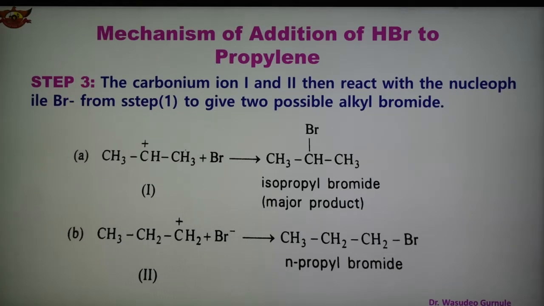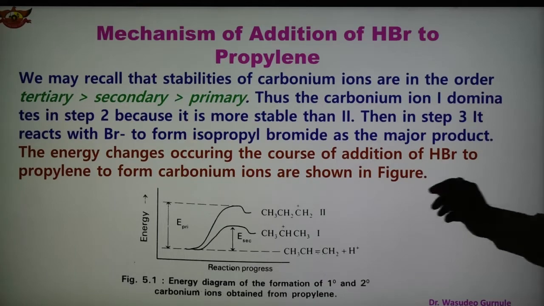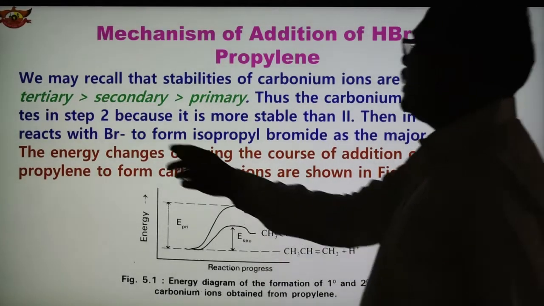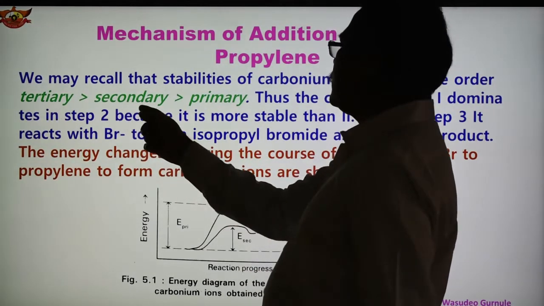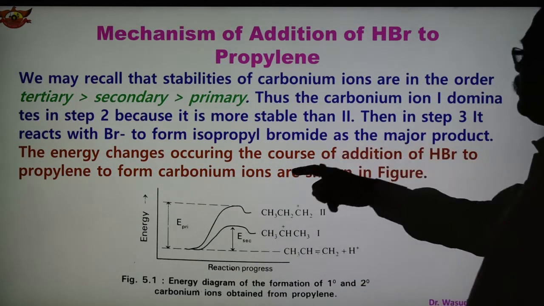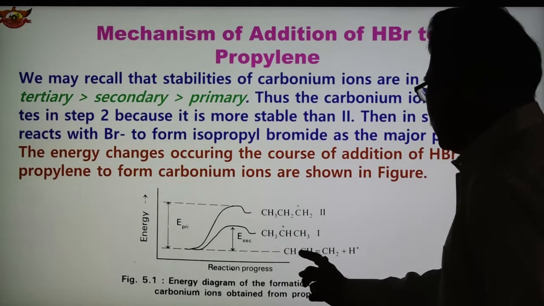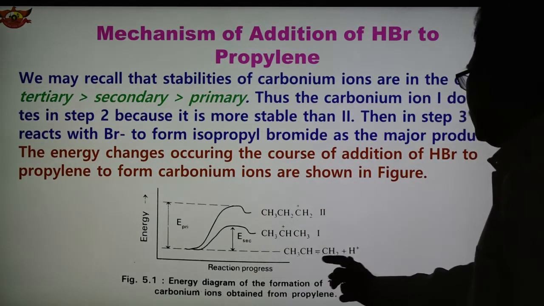the energy changes taking place during the course of the addition of HBr to propylene and forming the carbonium ion are shown in this diagram. As I just said, tertiary is more stable than secondary, and secondary is more stable than primary. So this is the reactant, propylene plus H plus.